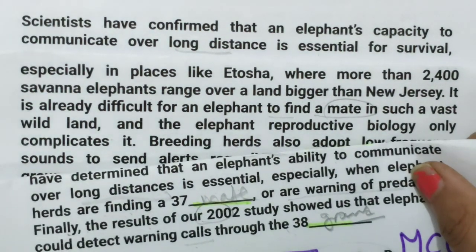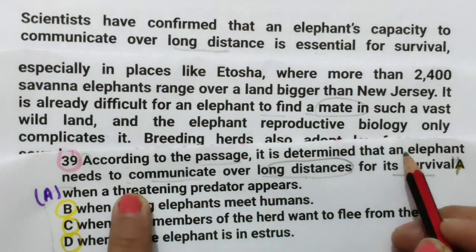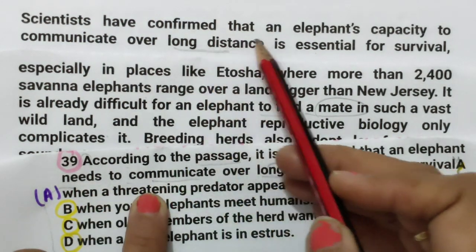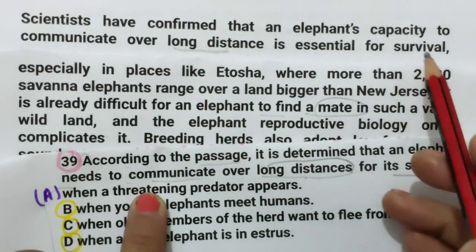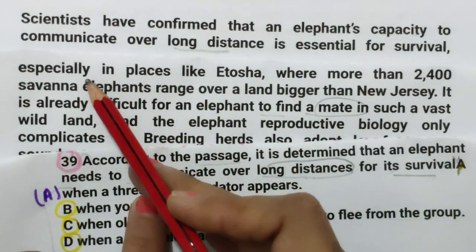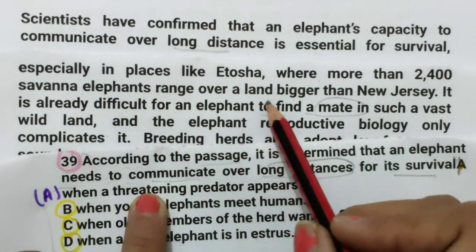So let's find it. According to the passage, it is determined that an elephant needs to communicate. Elephant's capacity to communicate over long distance is essential for survival. Survival is also there, especially in places like Etosha where more than 2400 elephants range over.